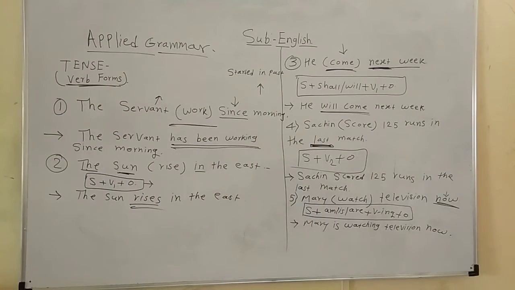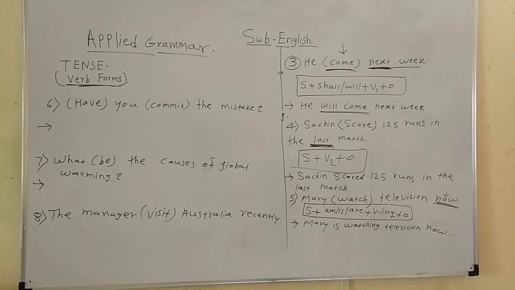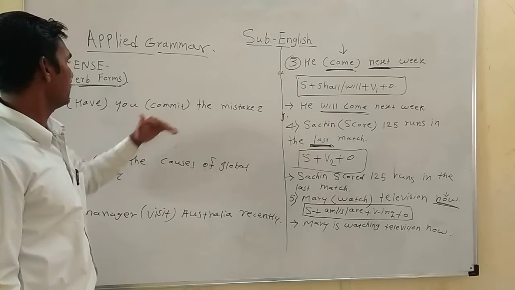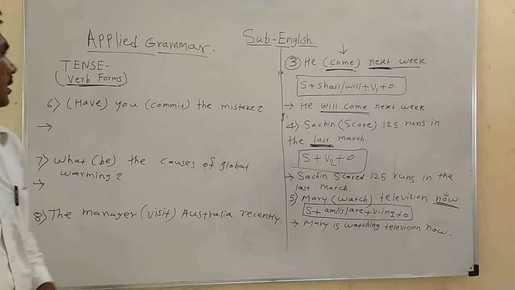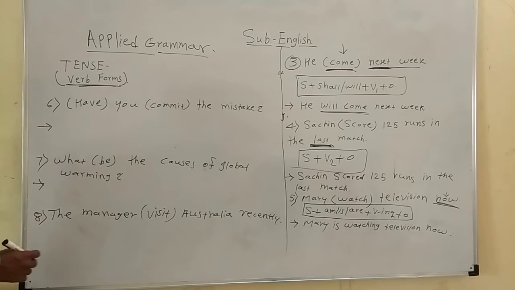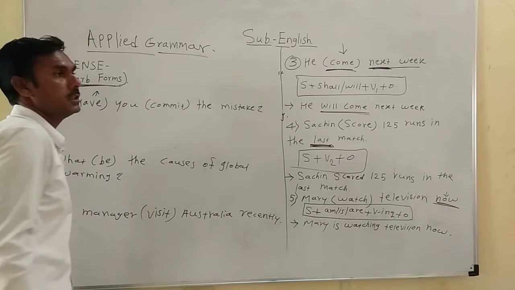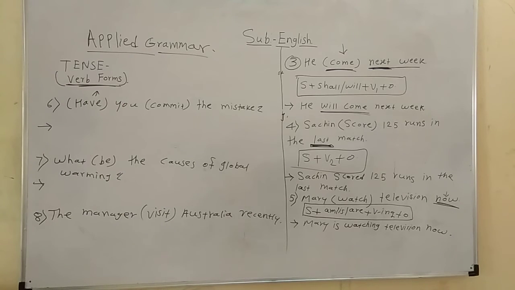Let's see the next example of verb form. Next question: (have) you (commit) the mistake? What is the correct verb form here? Here have is given, and for completed actions we use have plus V3.